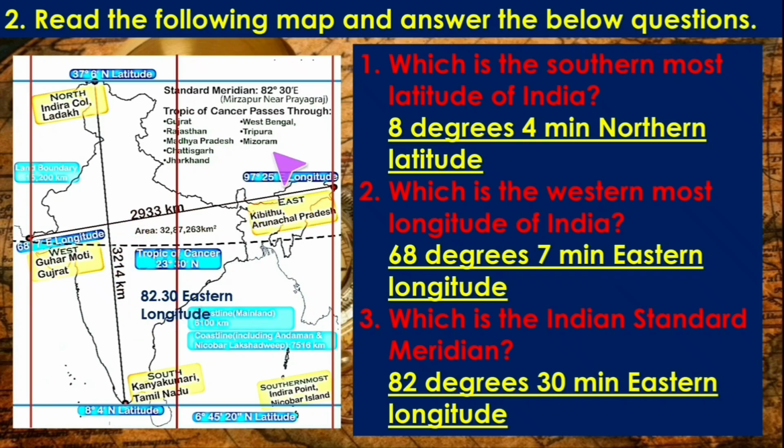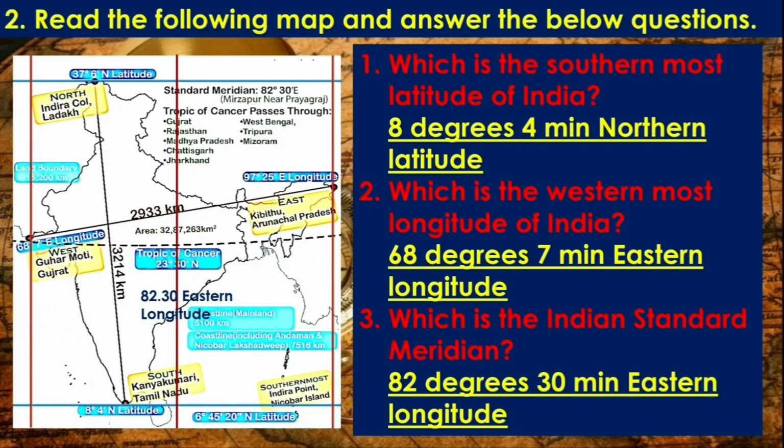Observe the given map here. And now let us move to the first question, which is the southernmost latitude of India. It is the 8 degree 4 minutes northern latitude. You can see it here. Next, which is the westernmost longitude of India? You can see this is the 68 degree 7 minutes eastern longitude.